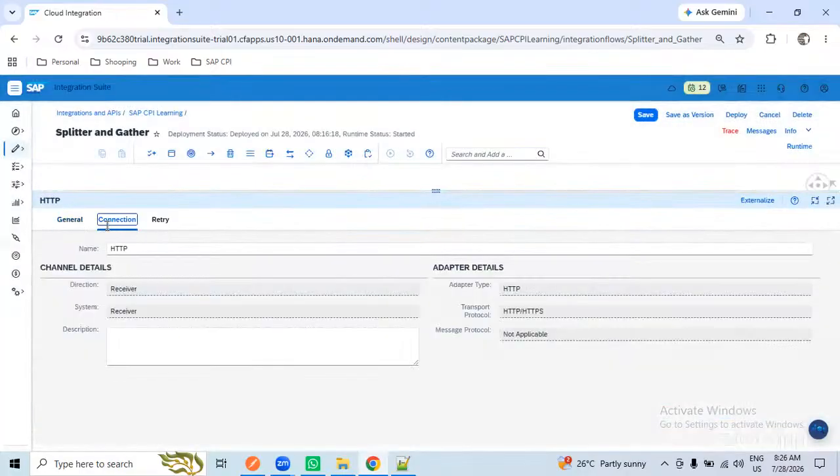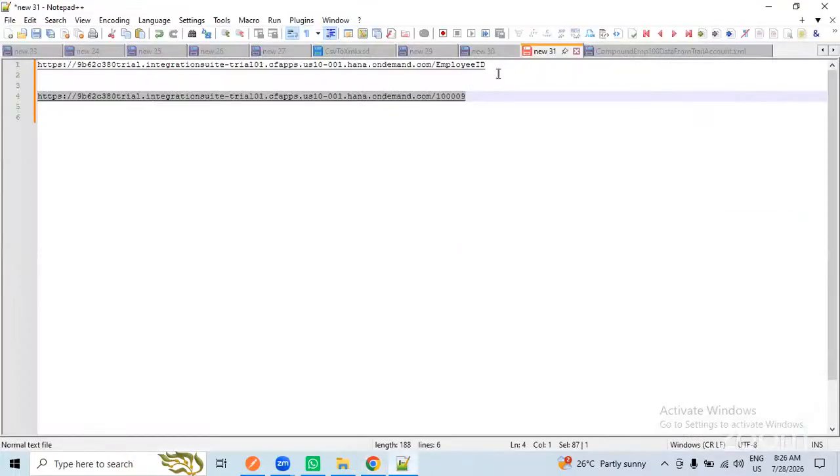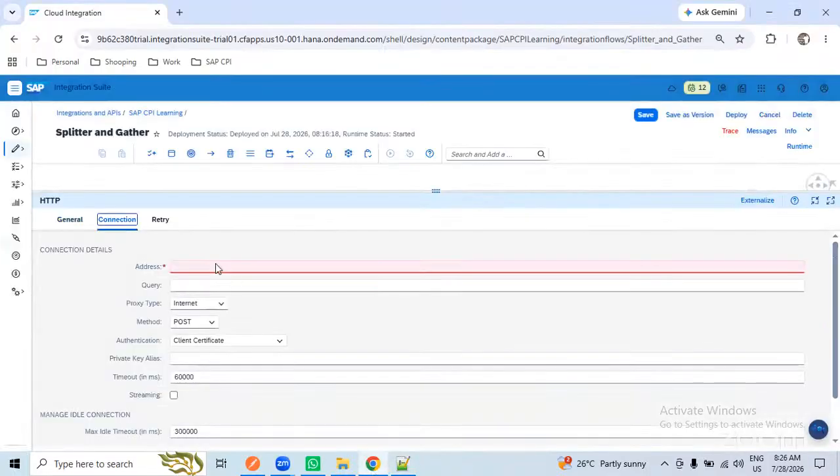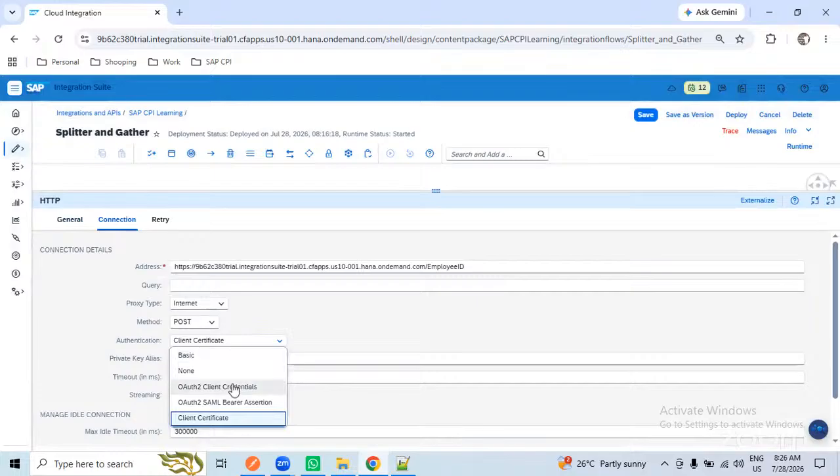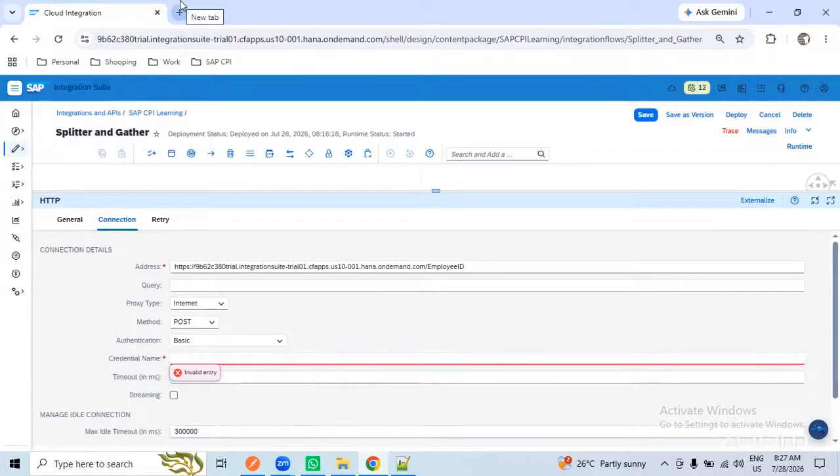In the HTTP adapter, we will provide this kind of URL. With the certificate, consider my authentication is basic and I have created it in the security material. As we created it for the PCF server, in the same way we will provide the username and password in the security material.